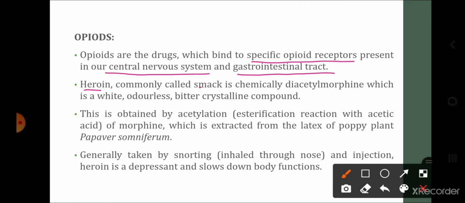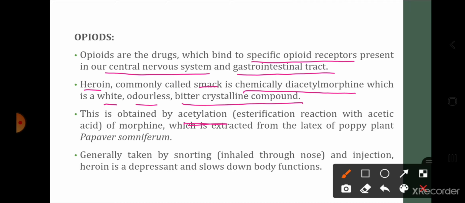Heroin, commonly called smack, is chemically diacetyl morphine, which is a white, colorless, bitter crystalline compound. This drug is obtained by acetylation.